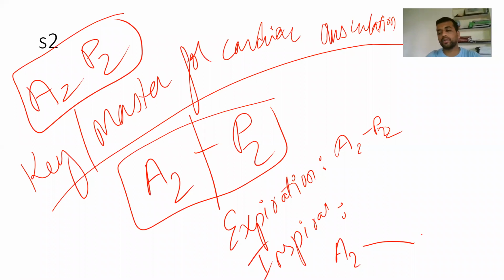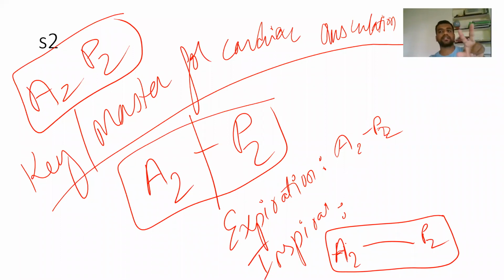So A2 and P2, the gap is going to increase, and that is why you are going to listen to the second heart sound as two different components. So you'll be able to auscultate that as two different sounds.